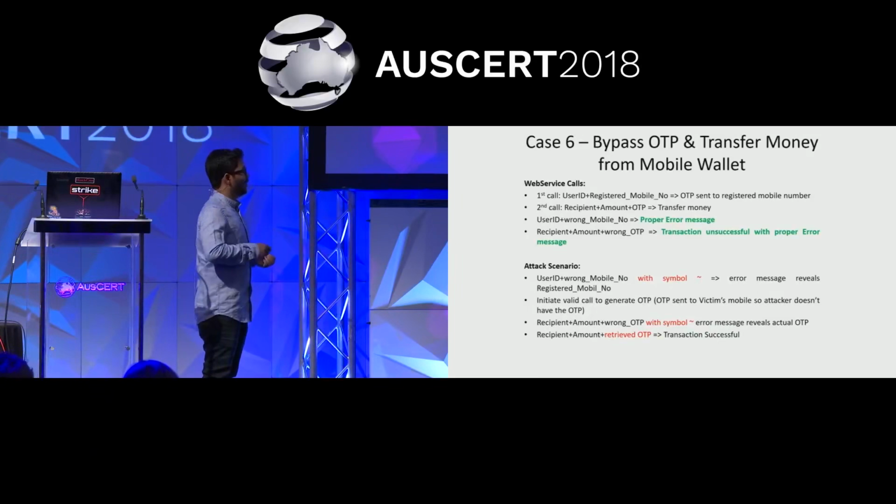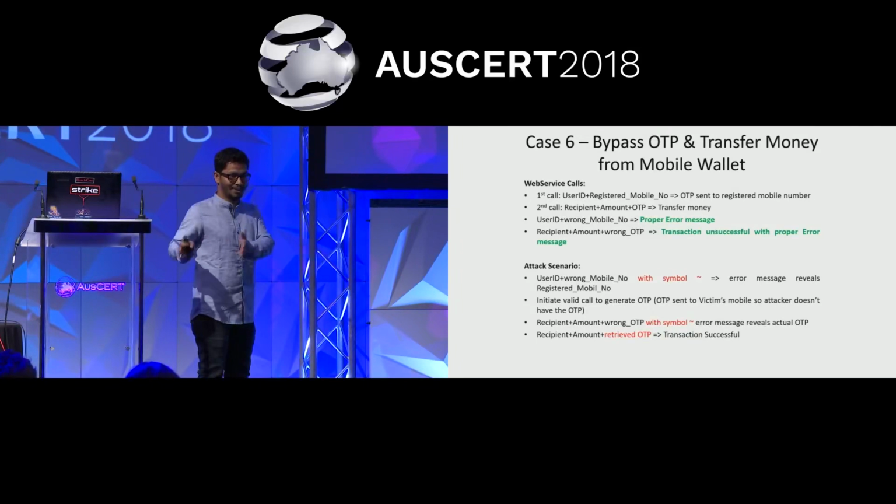The root cause of this was that debugging was enabled in that mobile app. They went to production and forgot to turn off the debugging, so the response contained debugging error messages. When I gave a wrong mobile number, the error message said this is the wrong mobile number, the actual mobile number is this. So I got the mobile number. Now I initiated a valid OTP request with it, so the OTP gets sent to the